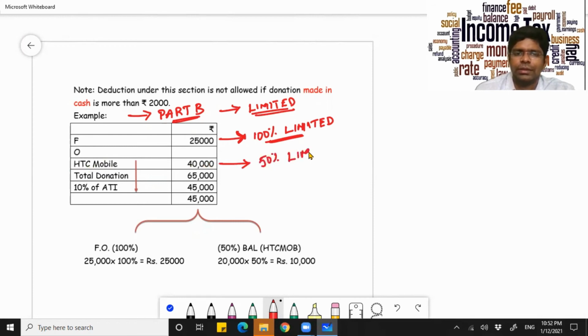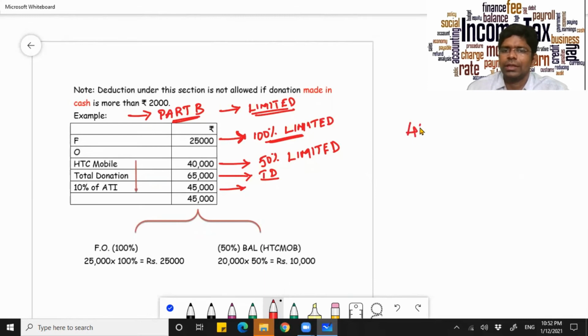50% limited category. Now, let me put it like this. What is your total donation? Your total donation is 65,000. This is your total donation. And your 10% of adjusted total income, for ease, they have given you straight.